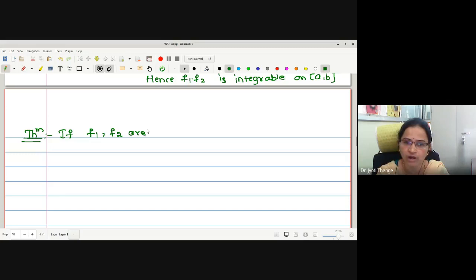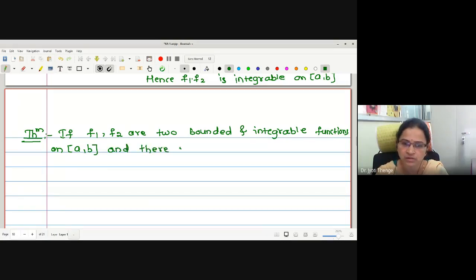If F1, F2 are two bounded and integrable functions on the closed interval AB, and there exists, this added condition is required for us, there exists a number lambda greater than 0 such that mod of f2 of x is greater than or equal to lambda for all x in the closed interval AB.